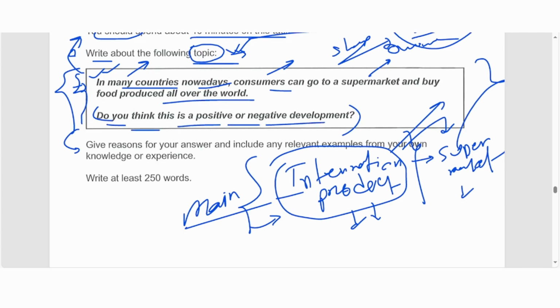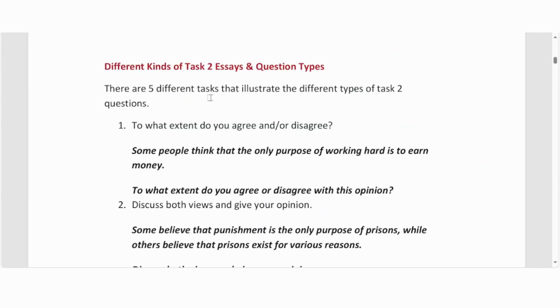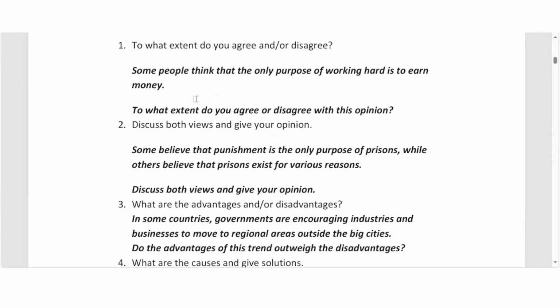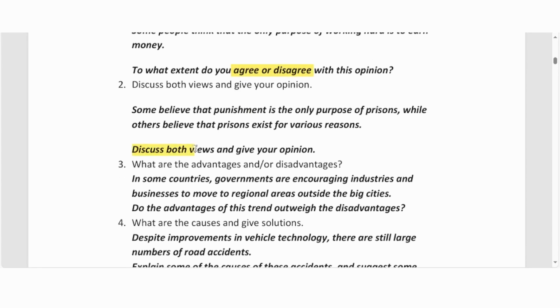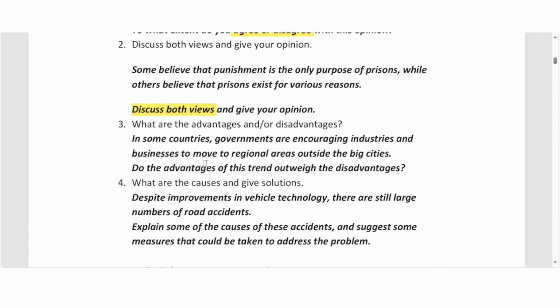So they're saying it. Like in other question types, let me show you. Here you can see there are some question types you are going to get at the time of the exam. You will get one, but there are 4 or 5, and out of them you will get one. Like, to what extent do you agree or disagree? So there is one question type, agree or disagree. And there is another question type, discuss both views. Advantage, disadvantage is another question type.